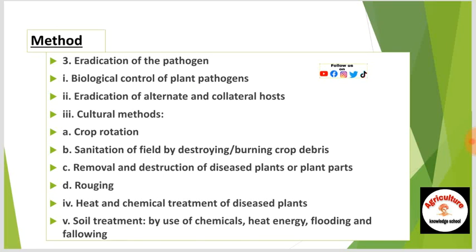C is removal and destruction of diseased plants or plant parts. D is roguing. Fourth is heat and chemical treatment of diseased plants. Fifth is soil treatment by use of chemicals, heat energy, flooding and fallowing. The heat and chemical treatment we use in this method is seed treatment.